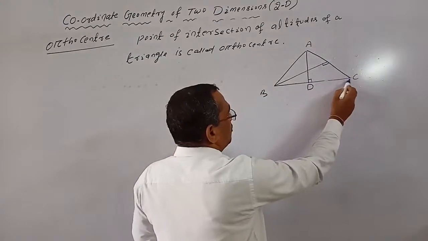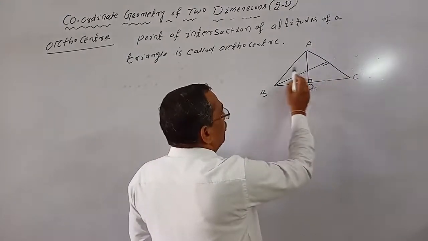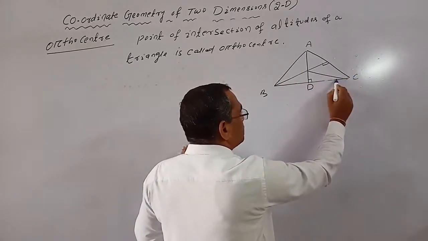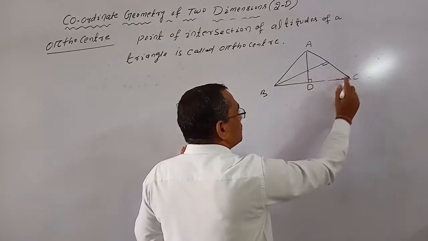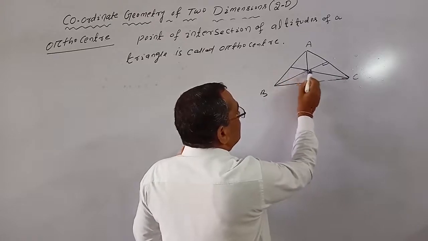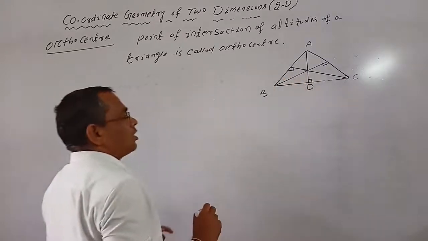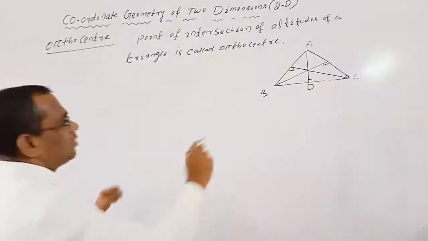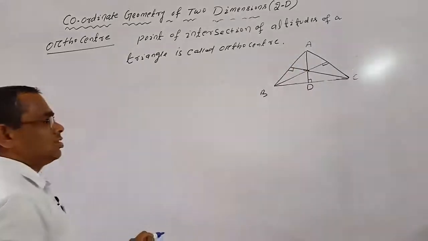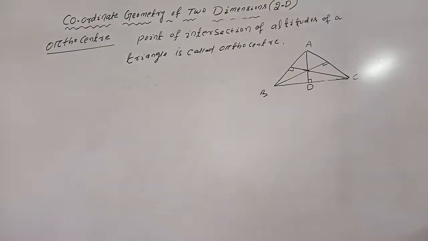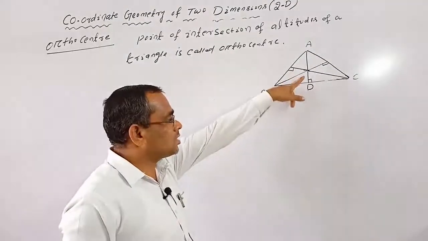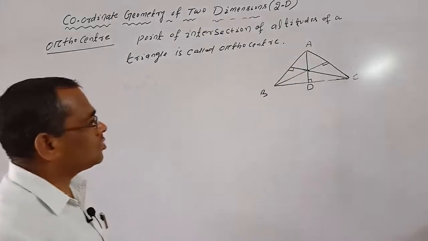You draw another perpendicular from vertex C on side AB. These perpendiculars are the altitudes. The point of intersection of these three altitudes is known as the orthocenter. The altitudes of a triangle are concurrent, and this point is known as the orthocenter.